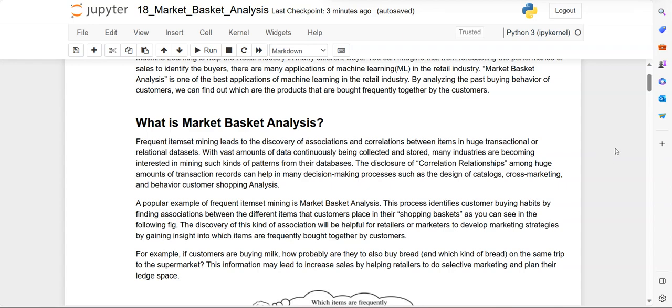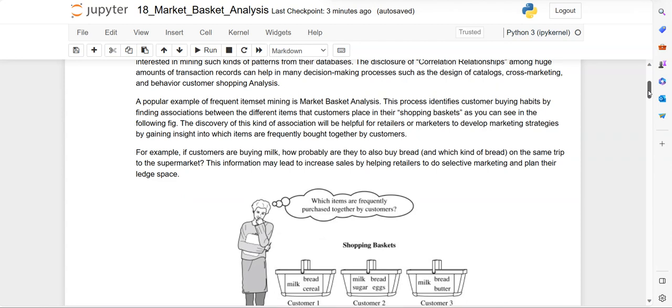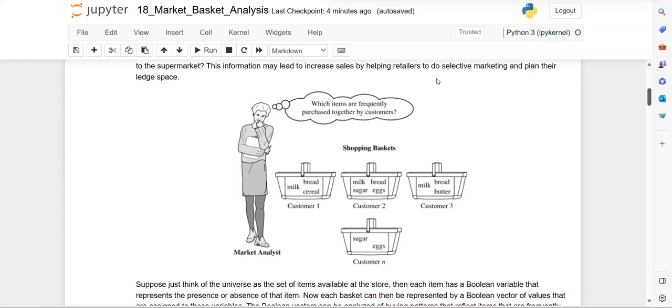As you can see in the figure, which are the frequent items bought by the customers? It is the probability of the frequent items. For example, whenever you purchase milk, whether you also purchase bread or not. What are the associated items whenever you visit a supermarket? You can see the person is thinking, or we can say the market analyst. He needs to analyze the data and find out which items are frequently purchased by